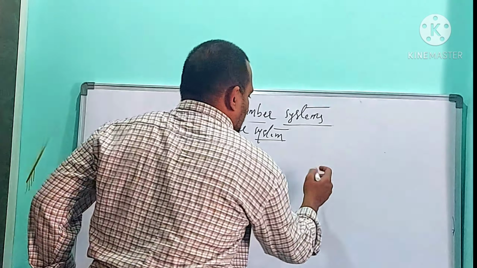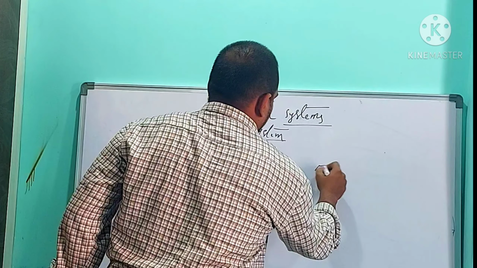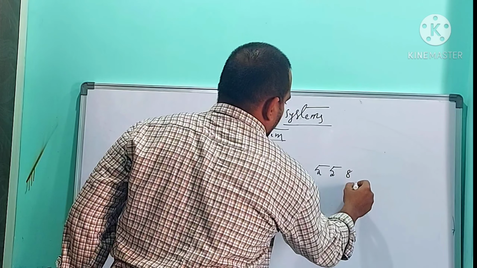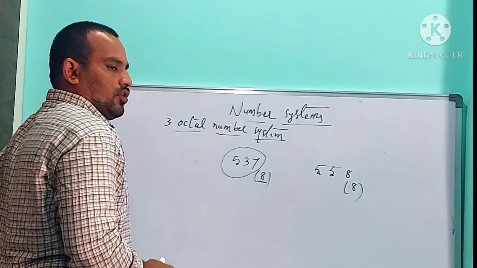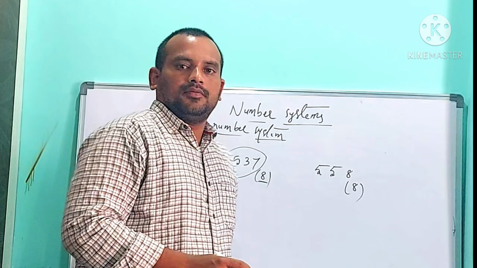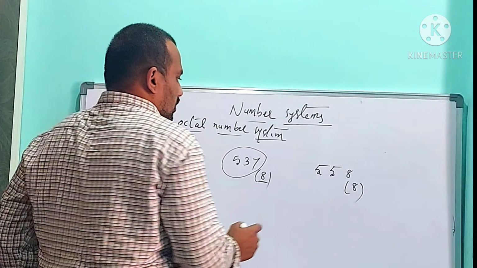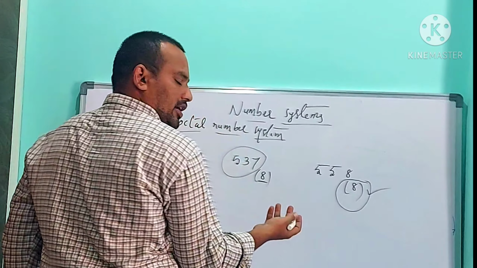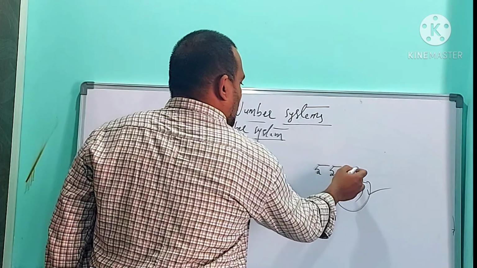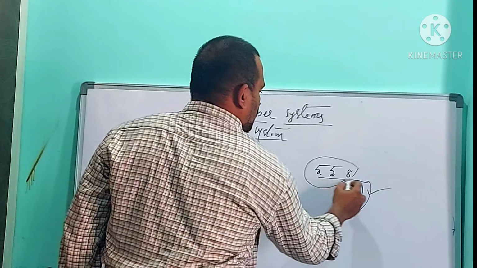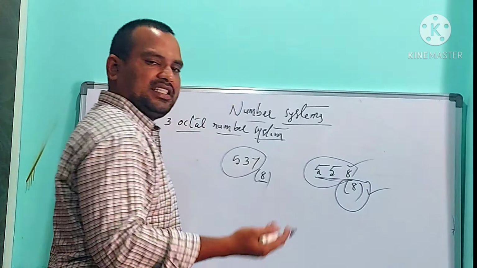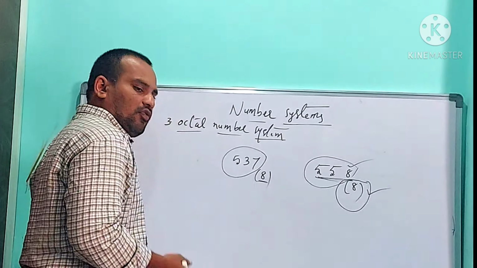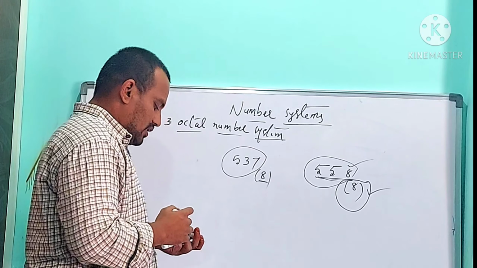And next one is one more example. 558 base 8. Is this the best example for an octal number? No, it is wrong. An octal number must contain base value 8. Correct, base value 8 is correct. And any number should contain the combination of 0 to 7 digits only. But it contains 8 as a digit. So this is not an example for the octal number system.